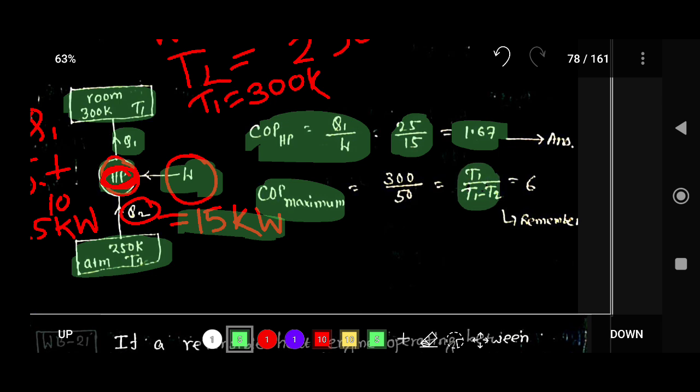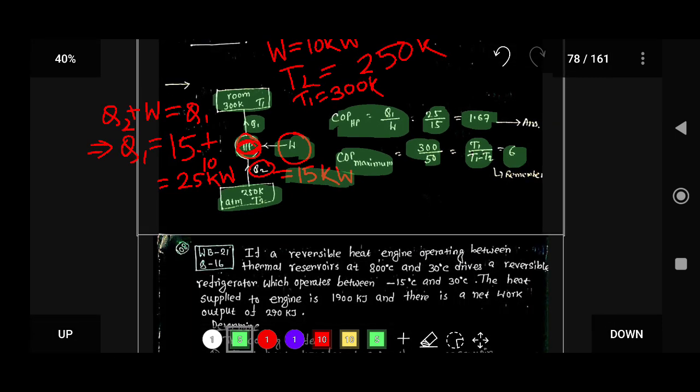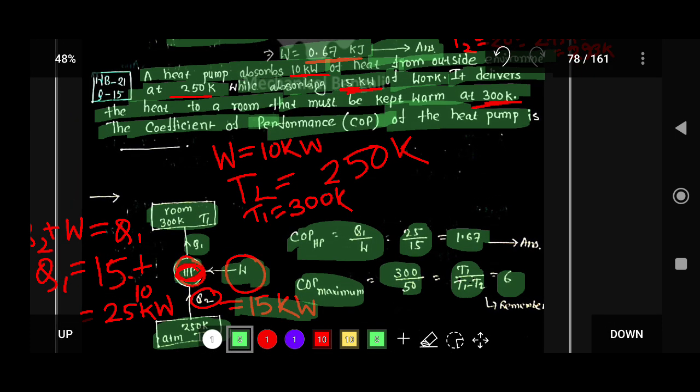So here T1 is given, that is 300 Kelvin, and T1 minus T2 is basically 300 minus 250, that is 50 Kelvin. So from here COP is 6. Okay. So the coefficient of performance, this is our answer, that is COP, 1.67. And in a question, if you want to calculate the maximum COP, the maximum COP will be like this, that is 6.